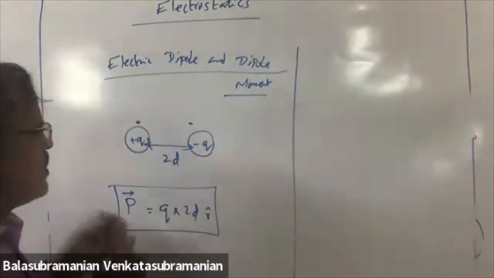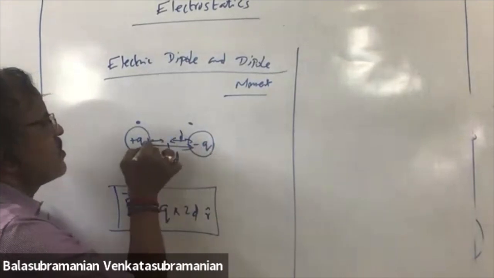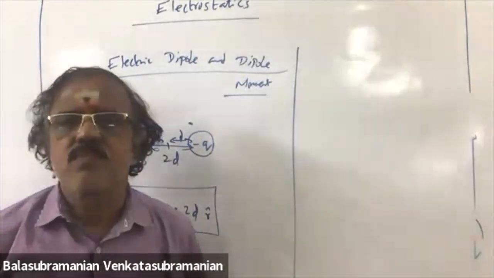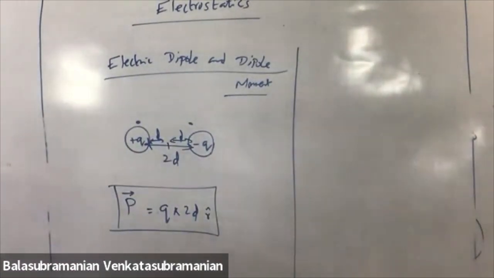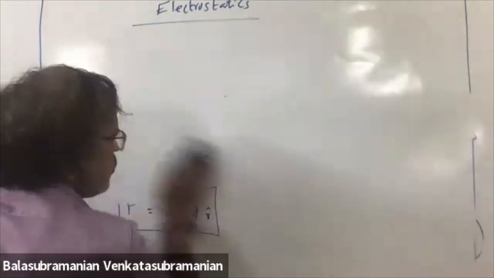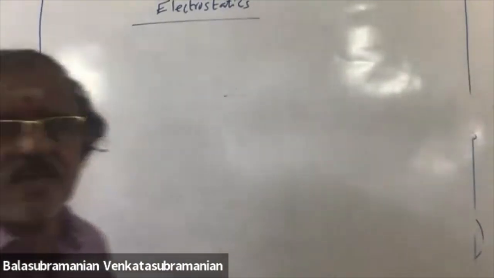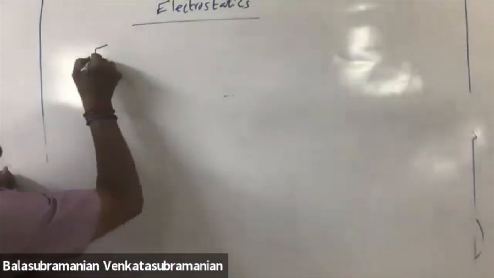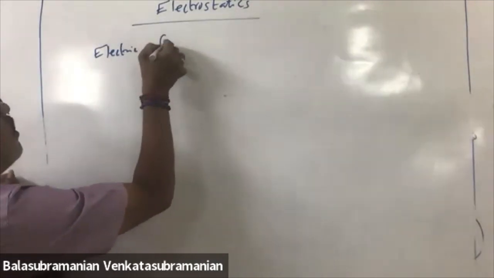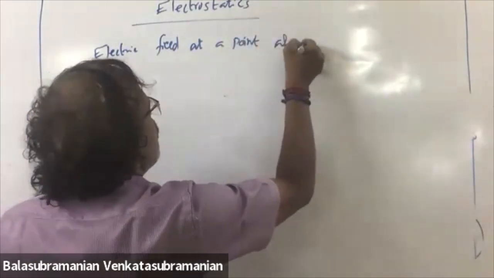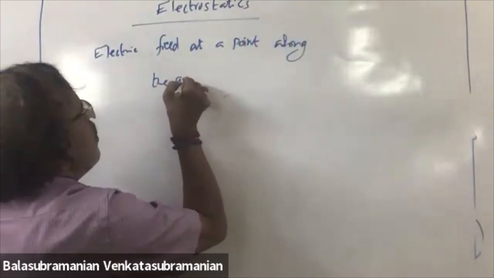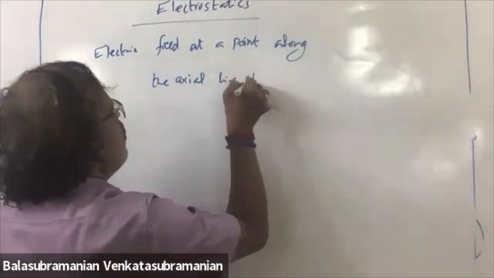From the center, this is D, this is B. Now we have to calculate the electric field due to this dipole along the axial line. Electric field at a point along the axial line of a dipole.